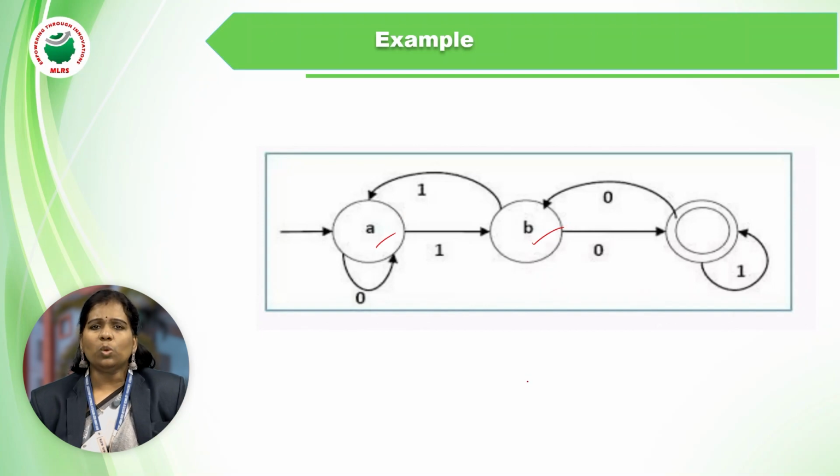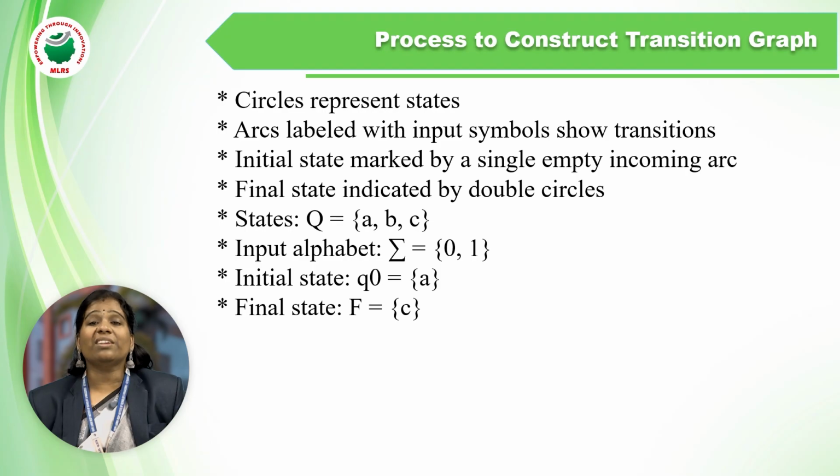Here we have the states A, B, and C. We are transmitting the data by using binary strings. We use only 0 and 1 because the programming language accepts only binary values. How we construct the transition graph and the processes we have, all those things we will represent.